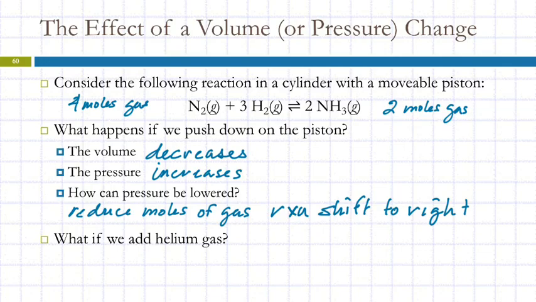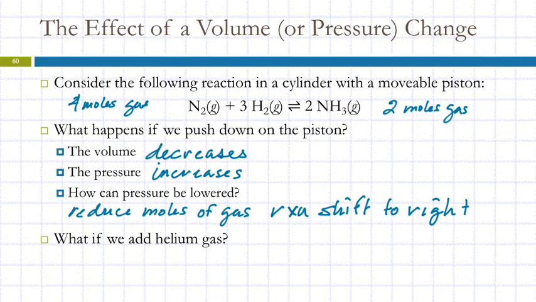Well, we've got a mixture, right? The weird thing here is helium isn't one of the reactants or products. Were you looking at H and helium? Oh, that's okay. Easy mistake. So helium isn't one of the reactants.